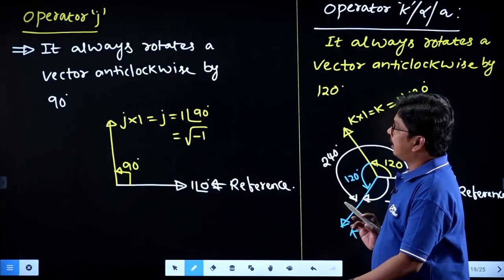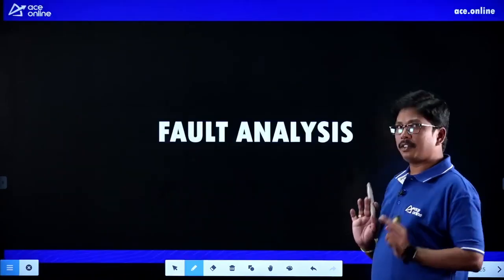We can go for the next concept, that is the fault analysis.